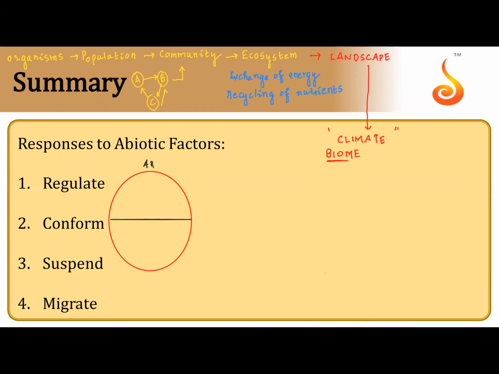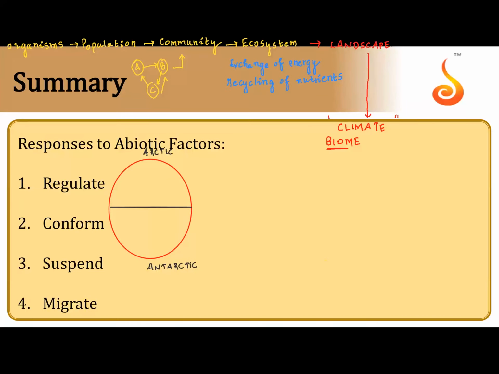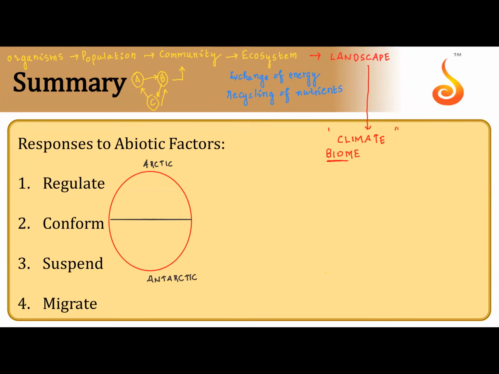Now right from the pole, Arctic, Antarctic. Now just below the pole, what do we have?